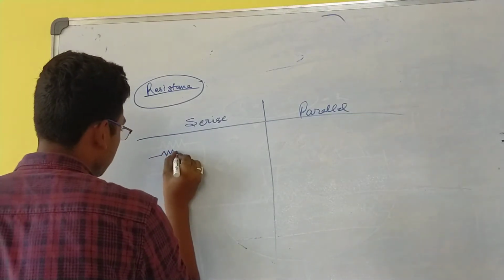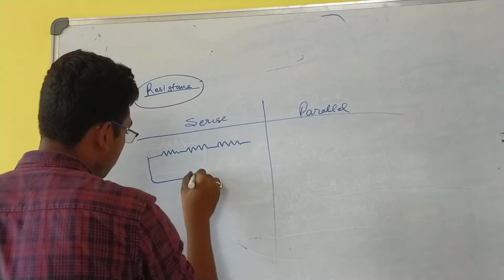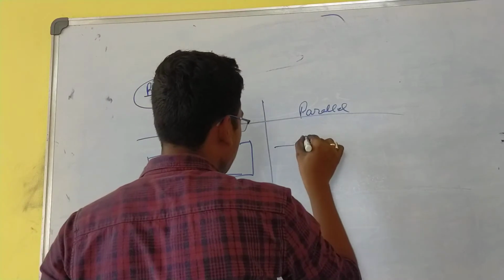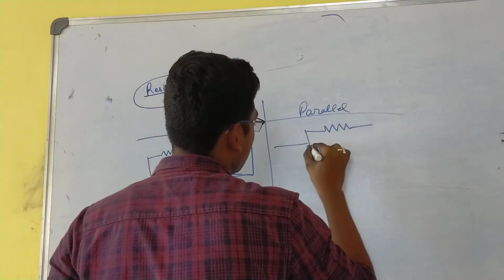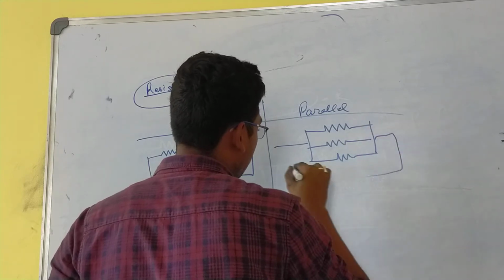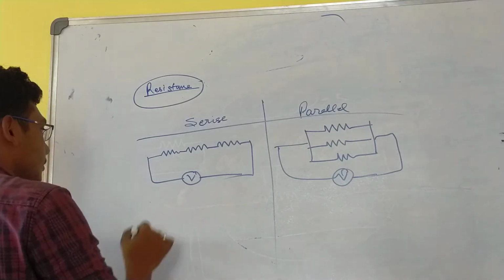First draw the circuit. This one is the example of series connection. Parallel connection. Fine.